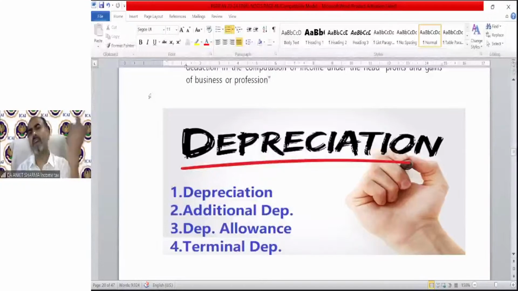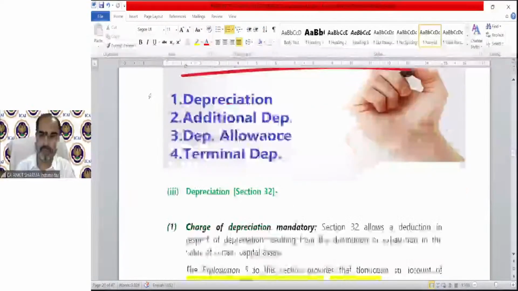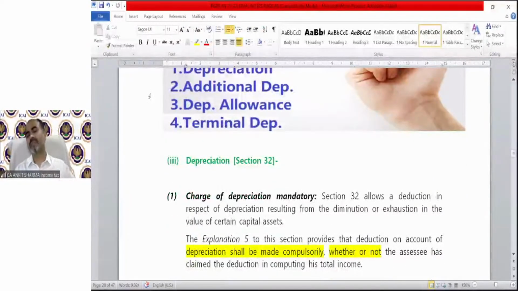We all know the meaning of depreciation, of course. That's the good thing, I need not tell you what it means. The value which is diluted due to normal wear and tear in any asset is technically called depreciation. Under income tax, calculation of depreciation is completely different from accounting provision.